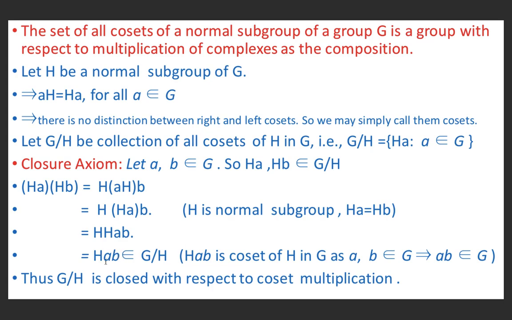Because ab is an element of G, therefore Hab is a coset, in fact it is a right coset. So it belongs to G/H because G/H is the collection of cosets of H in G. Thus G/H is closed with respect to coset multiplication.